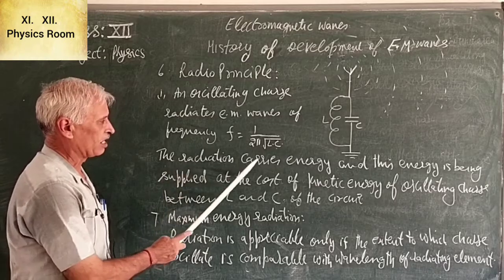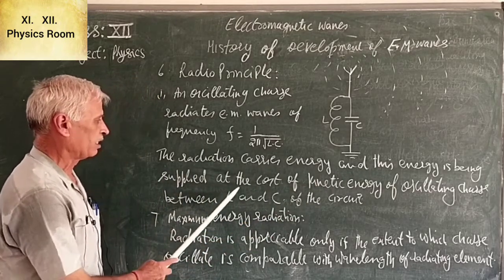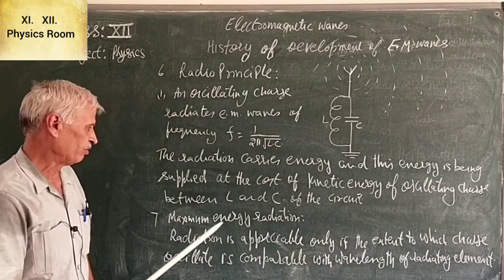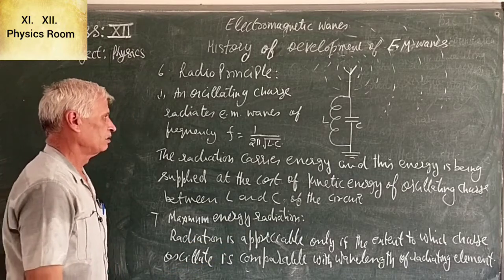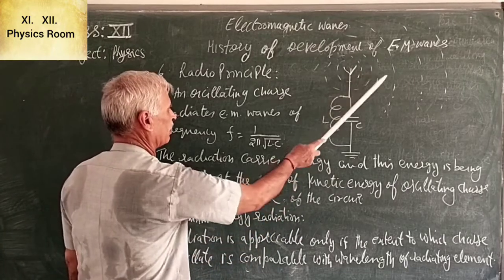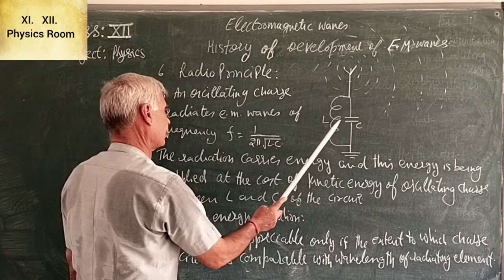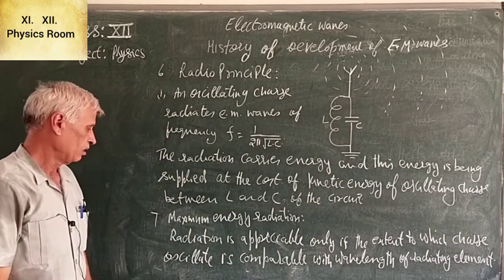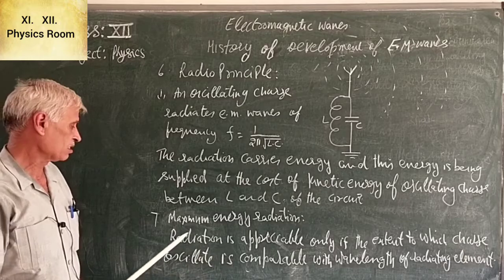The radiation carries energy, and this energy is supplied at the cost of kinetic energy of the charge oscillating between L and C of the circuit. Now, when does maximum energy radiation take place?